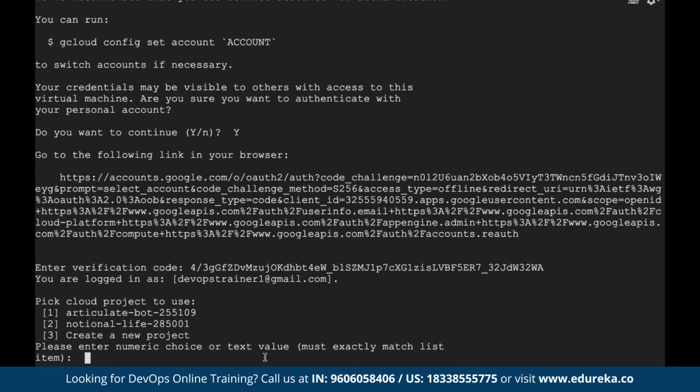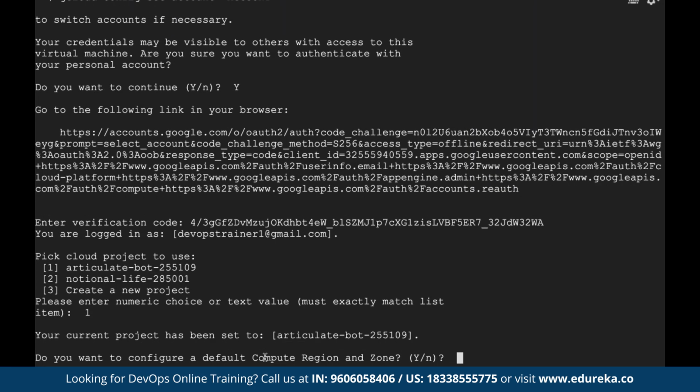Now, which cloud project do you want to use? I want to use the first one, articulate bot, let's say. Do you want to configure a region globally, in which region your Kubernetes cluster should run?